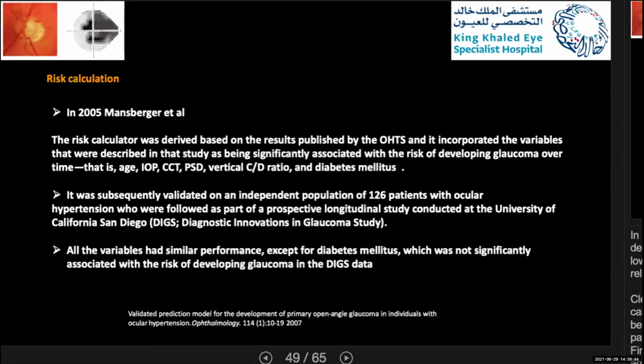It was also subsequently validated on an independent population of around 126 patients with ocular hypertension who were followed as part of a prospective longitudinal study conducted at the University of California in San Diego. And all variables had similar performance except for diabetes, which was not significantly associated with the risk of developing glaucoma in this study, but was a protective factor in the ocular hypertension treatment study.